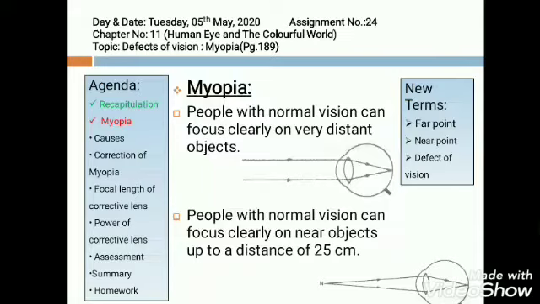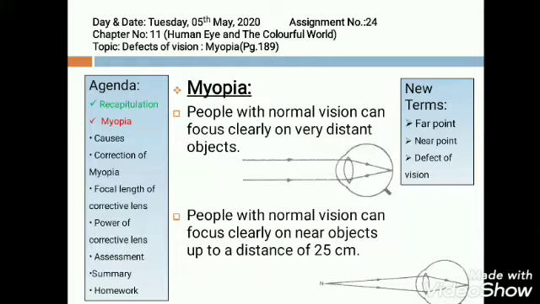Defect of vision. If a clear image of an object which is very far or very near is not formed on the retina, then this is known as defect of vision. The image formed is blurred. It is not so that both the points may be blurred. If an object cannot be seen clearly when it is placed far, then it may be that a nearby object can be seen clearly and vice versa. But in both cases, there is a defect of vision.